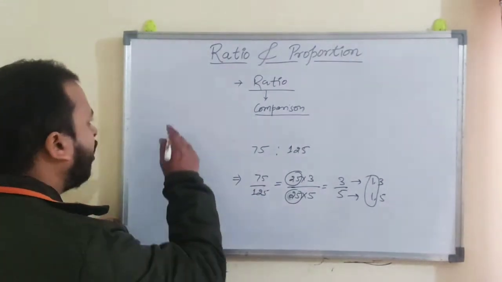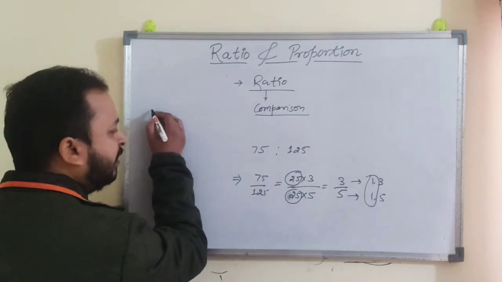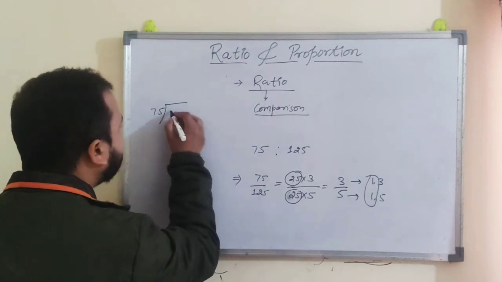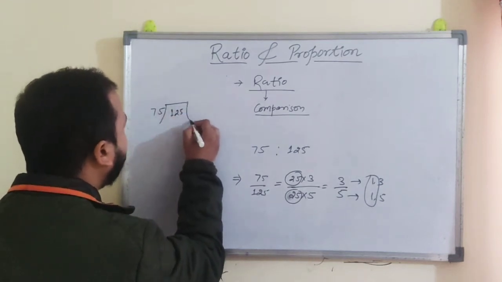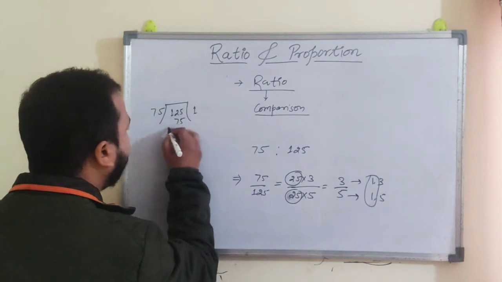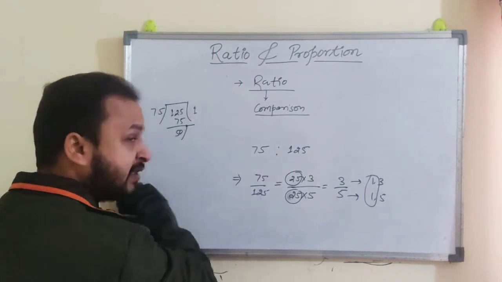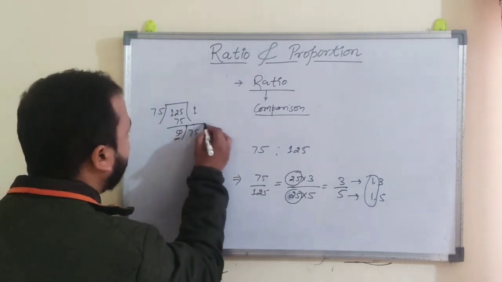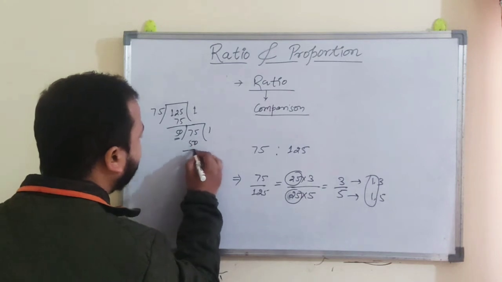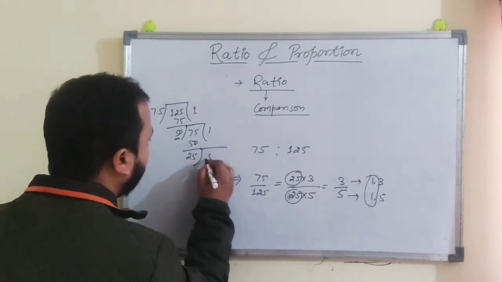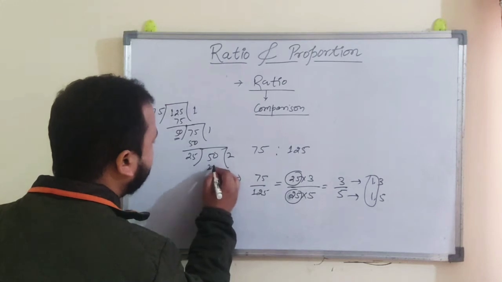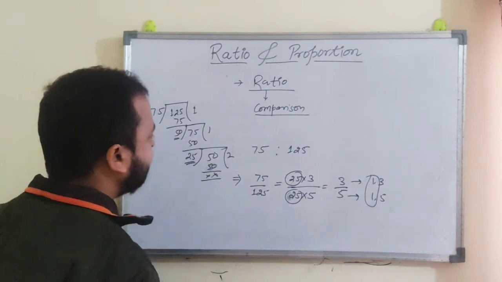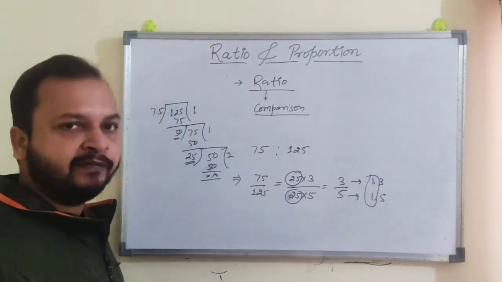If you remember how we can find the HCF of two given numbers, just follow the long division method. 75 and 125: 75 one time is 75, here 50 is left, and this is the continued division method actually. Now this 50 and here 75, write it: 50 one time is 50, 25 is left, and 25 two times is 50. So this is the HCF of 75 and 125.